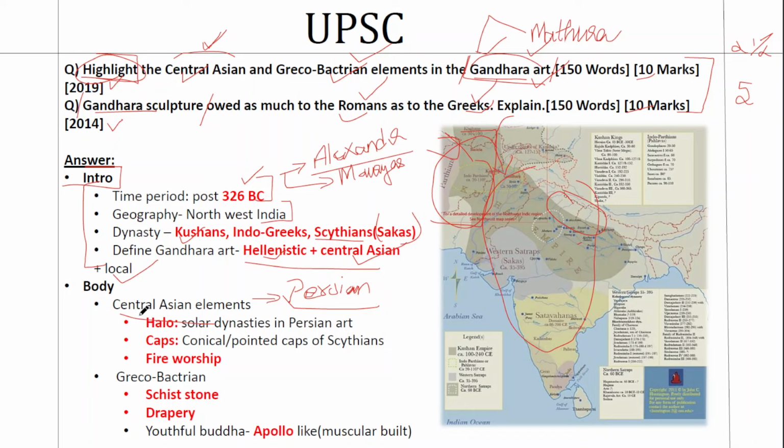Take the first element, the halo. If you take the Buddha face like this, a halo will be present around the head. So halo has its origin traced back to the solar dynasties in Persian art.